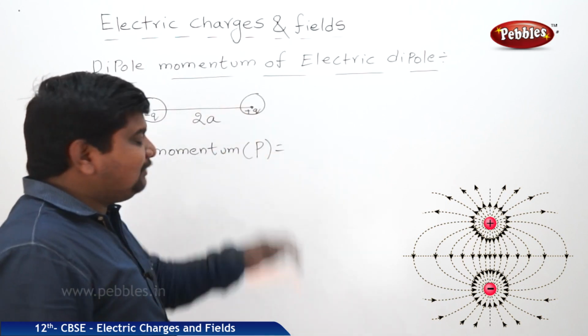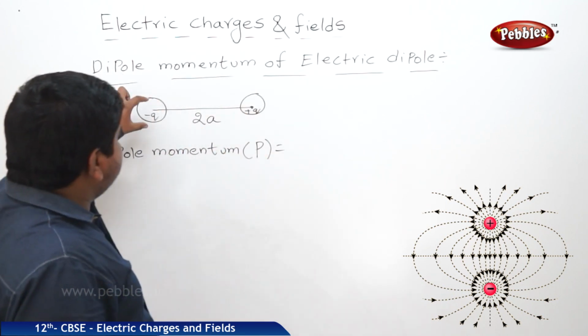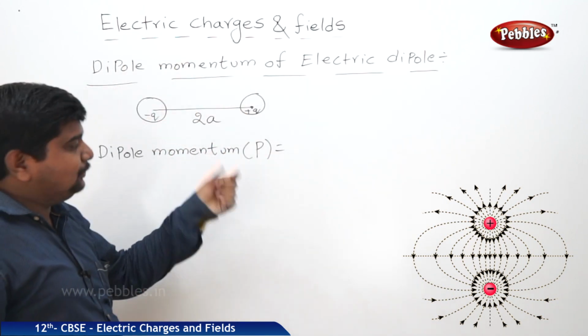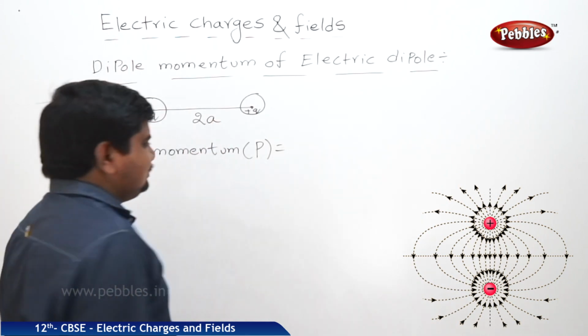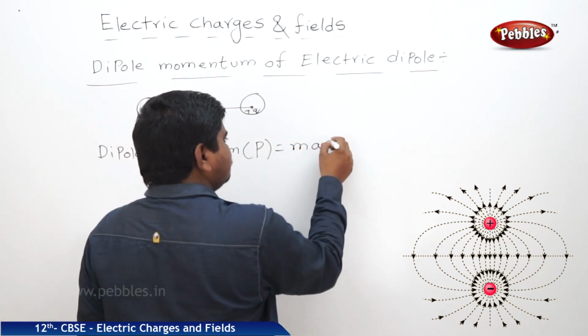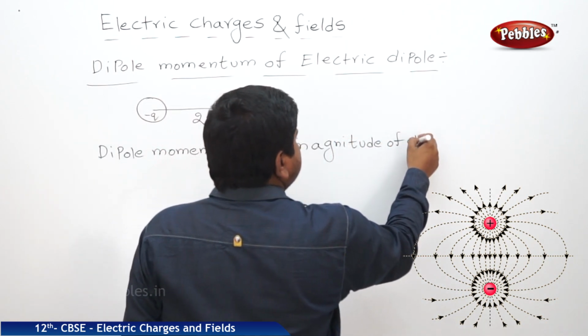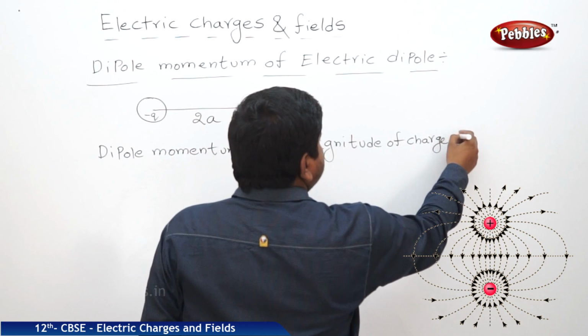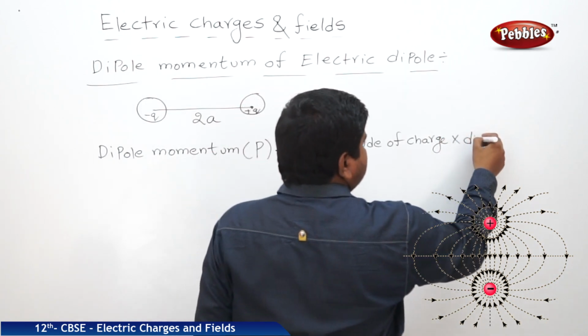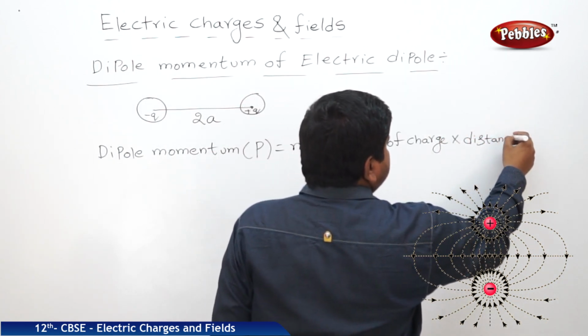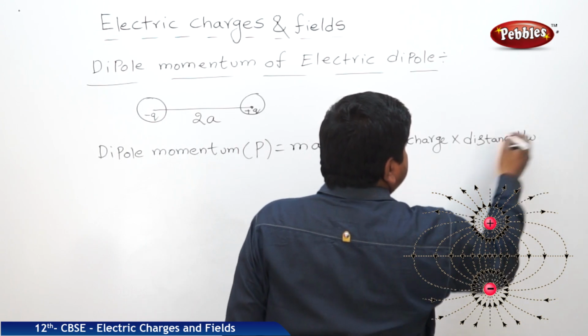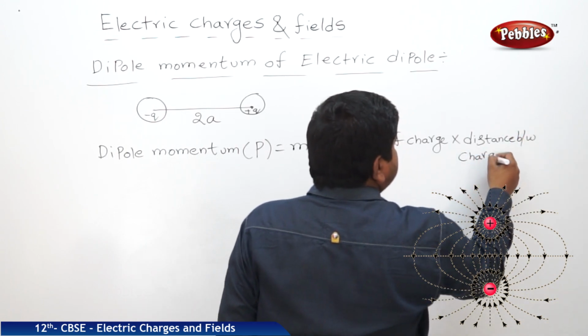What is the definition of dipole moment or momentum? Magnitude of charge into distance between charges.